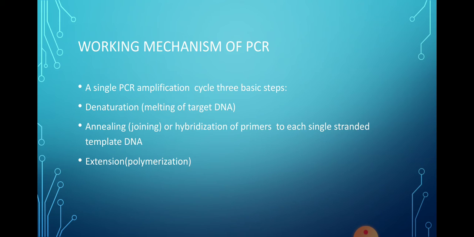You must remember that addition of primer always takes place at the 3' end of the template strand.